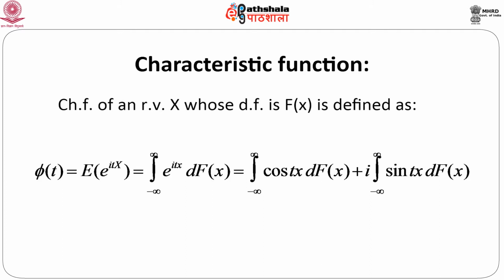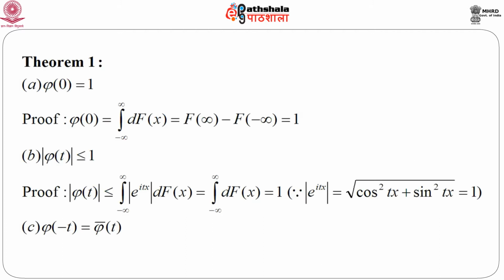So, this entire thing can be treated as the definition of the characteristic function of a random variable X whose distribution function is given by capital F(x). So, let us consider some properties in the form of a theorem. The first theorem is phi of 0 equals 1. That means when t equals 0, phi(0) is 1, whatever be the random variable and whatever be the distribution function. The proof is extremely simple.